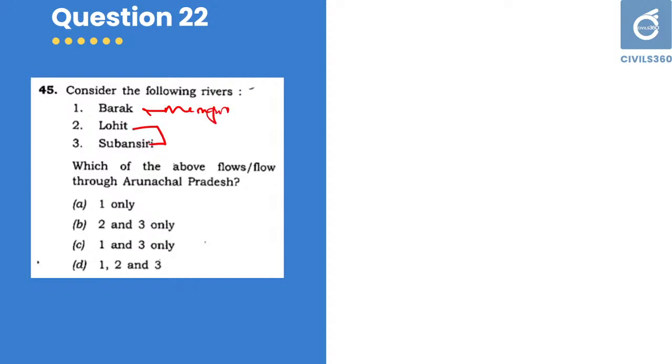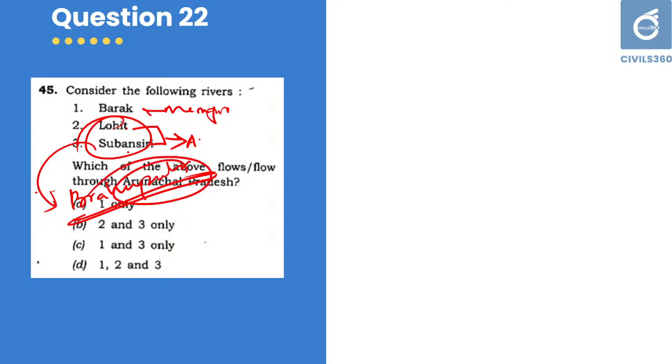Lohit and Subansiri are the rivers flowing through Arunachal Pradesh because these are the tributaries of Brahmaputra. That is, they have a direct relation in Arunachal Pradesh, but not Barak. Barak flows through Manipur. So the answer is Lohit and Subansiri. 2 and 3 is the answer.